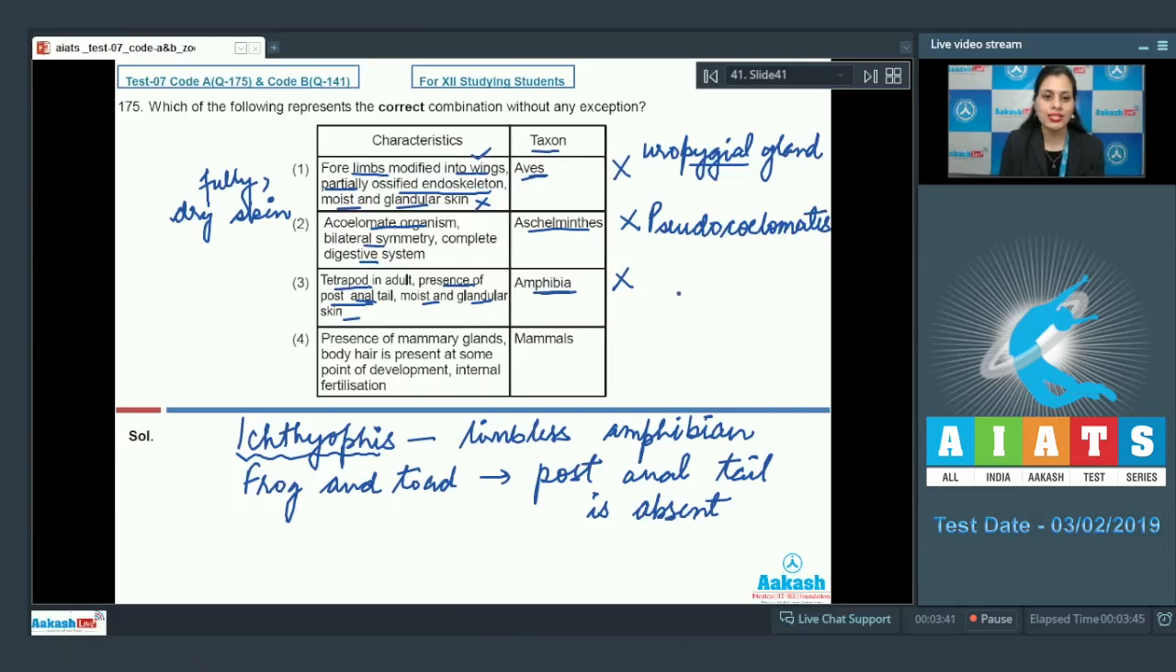The last combination given is with respect to taxon mammals. The characters are presence of mammary glands, yes. Body hair is present at some point of development, true, and internal fertilization. And as these characteristics represent taxon mammals without any exception, so this is a correct answer to our question. So the correct answer is option number 4. Let's discuss our next question.